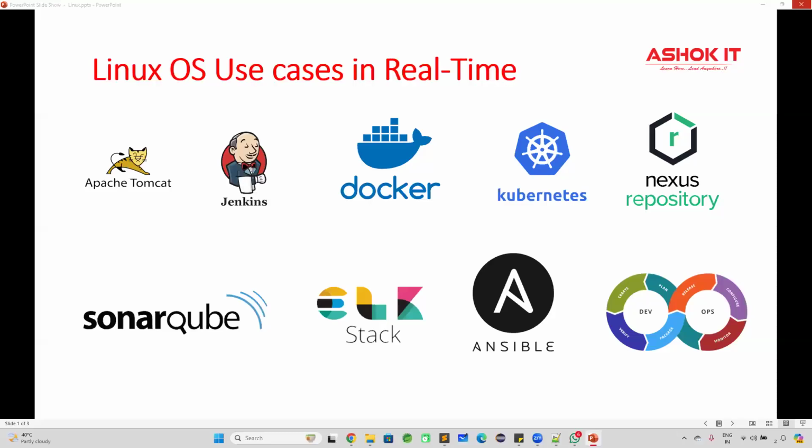For example, if you are working as a developer in a company, as a Java developer, Python developer, .NET, or any other, you should also know how to work with the tools on the Linux machine. Because tomorrow, if you get some problem in the project, you need to check the logs of your application. Your application logs will be available on the Linux machine only. You need to connect to the Linux machine and get the logs. For that, Linux knowledge is required.